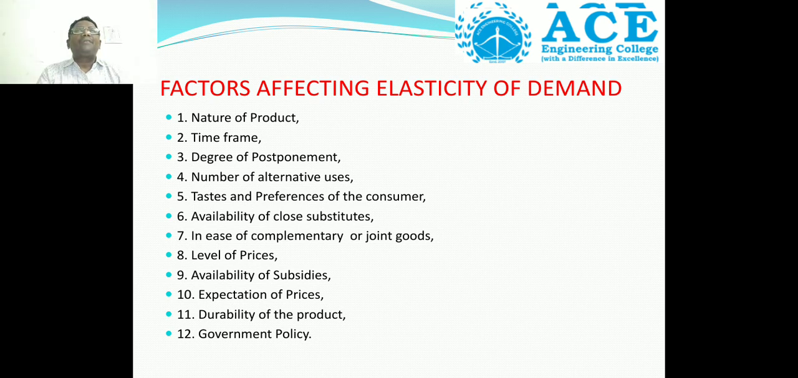Complementary, or we can also call it joint goods. Complementary means when we are purchasing one product, demand arises for another product. We call it a complementary good or joint good. Level of prices, availability of subsidies, expectation of prices, durability of the product, and government policies. Just now we discussed government policies.